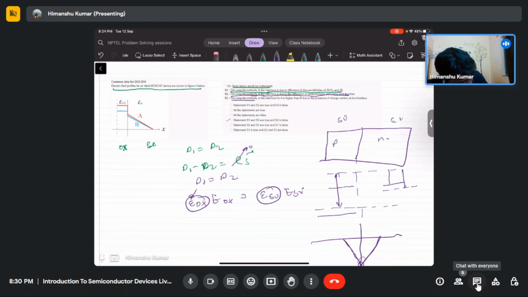The jump and the discontinuity at the interface A is higher due to the presence of charge carriers at the interface. So here we assume the ideal case. No, this is not because of the charge carriers. This is because of the metal oxide boundary condition.